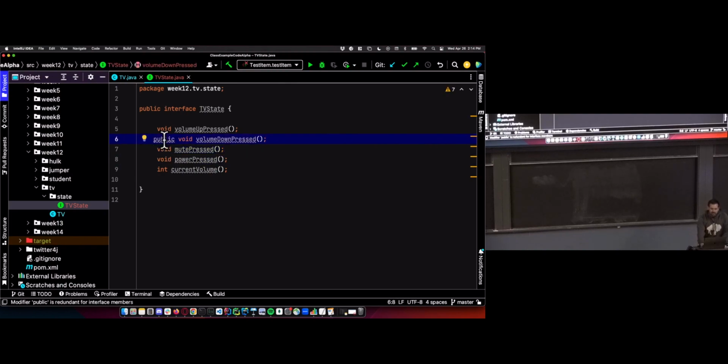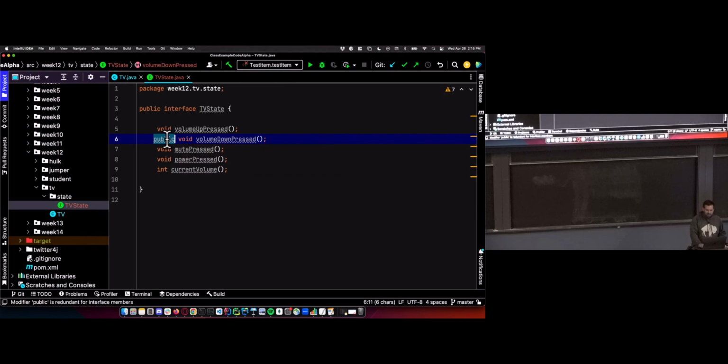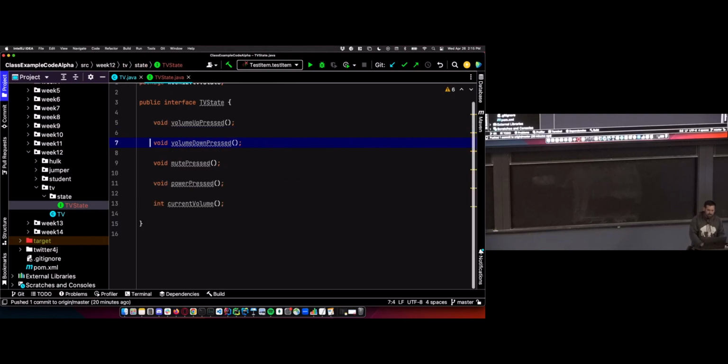The warning I'm getting here, it'll show up, is that it's redundant. So if you have a method in an interface, recall that it has to be public. So there's no need to put the keyword public. Java's like, you don't have to tell me it's public. I know it's public because this is an interface. So we can delete these words, and those methods are still public, but we don't need the keyword. And then our warnings remaining are that none of this is used. We haven't used any of it yet. Those warnings will go away once we start using them.